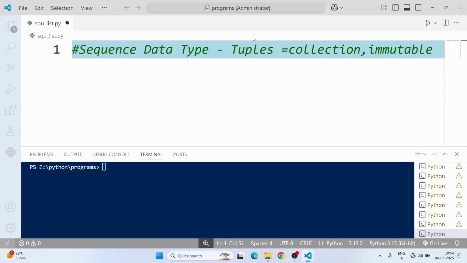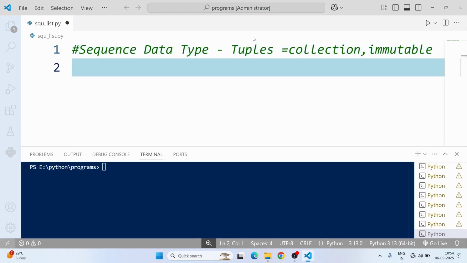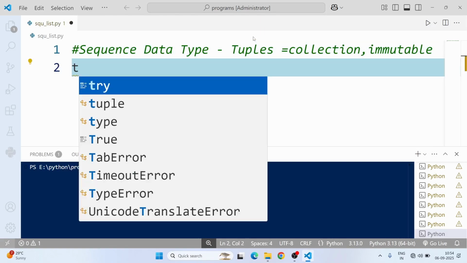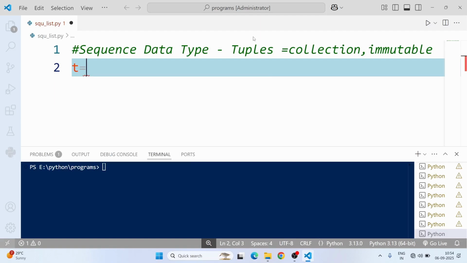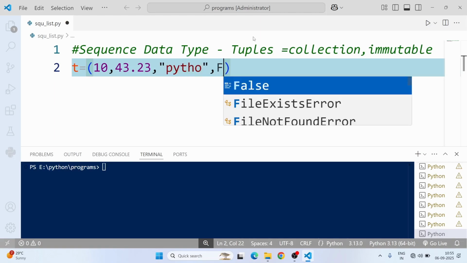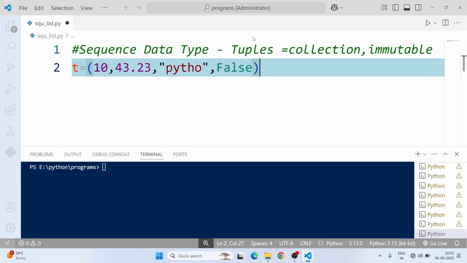Now we will check an example. Tuple t equal to, here we are using parentheses: 10, 43.2, Python, false.